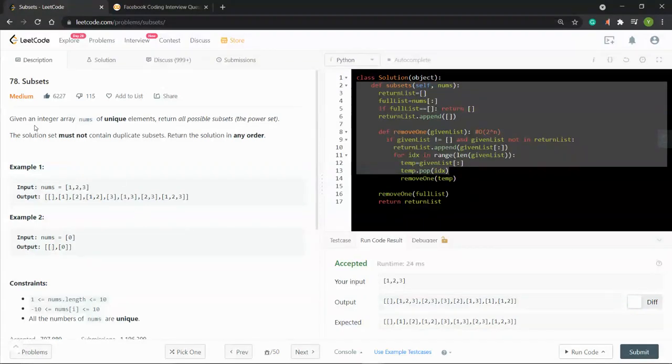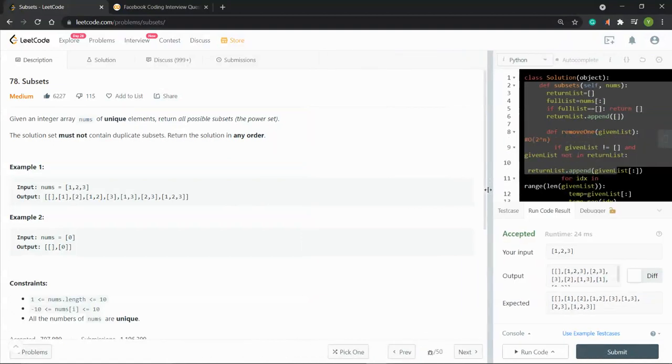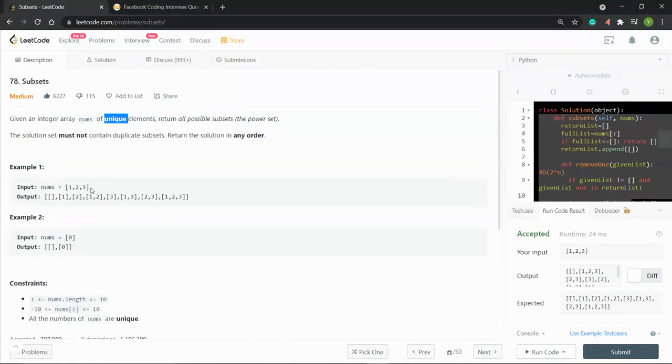So we are given an integer array nums of unique elements, and what we need to do is return all the possible subsets, the power set. The solution set must not contain duplicate subsets. Return the solution in any order. This "unique" is very important because that means there will not be repeating elements in the set. So 1, 2, 3 is one of the possible inputs, or we can have 1, 2, 3, 4. But it is not possible to have 1, 2, 3, 3 or 1, 2, 2, 3.